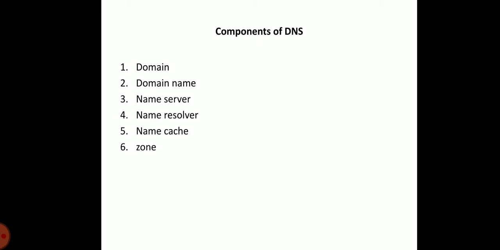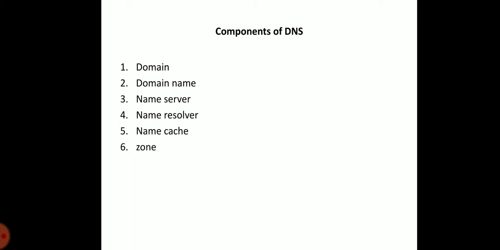For example, vtubooks.com. This is one of the technical publication sites. Here the .com is the domain. The domain name is defined by the DNS as a sequence of names and domains. For example, vtubooks.com would be a domain name.